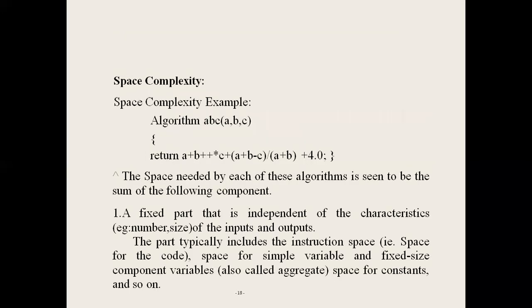First, space complexity. The space required by an algorithm is the sum of two components: the first one is the fixed part, the second one is the variable part. The fixed part is independent of the characteristics of inputs and outputs. It does not depend on the size or number of inputs and outputs.